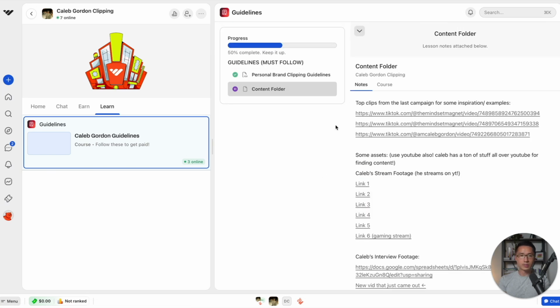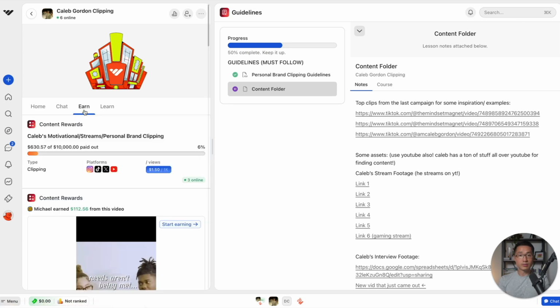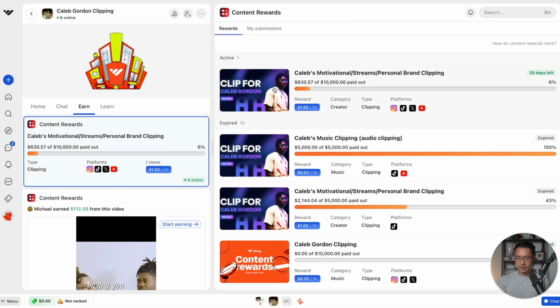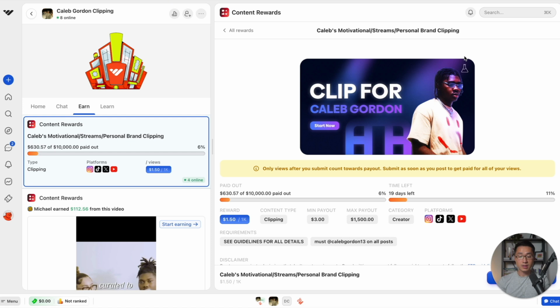So that's how things are typically organized. And when we go to the Earn tab, that is the content rewards section. So we can click on content rewards. And there's an active campaign here, so I can click on this one. So this is his content rewards campaign.